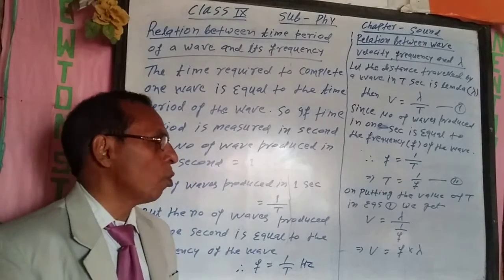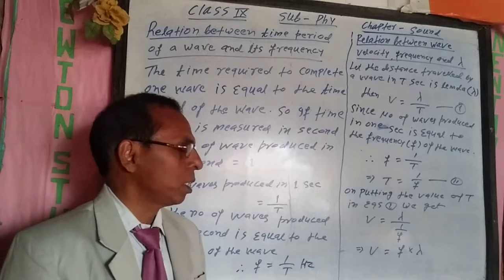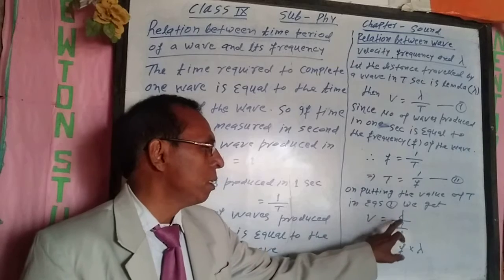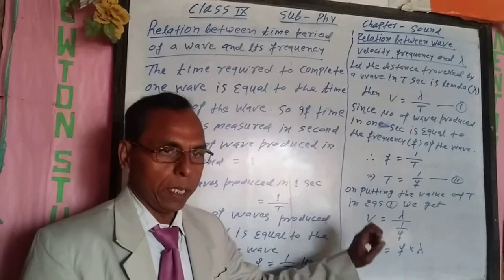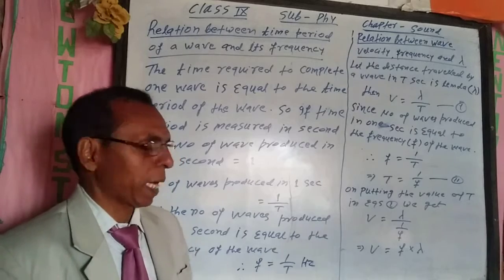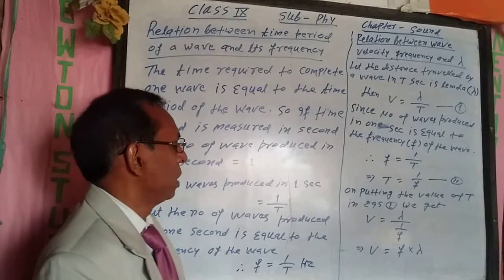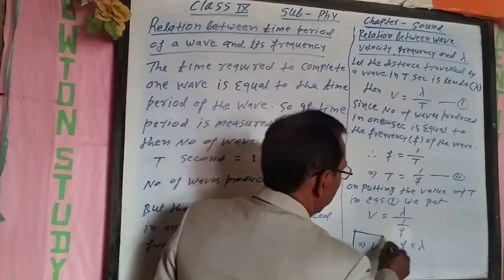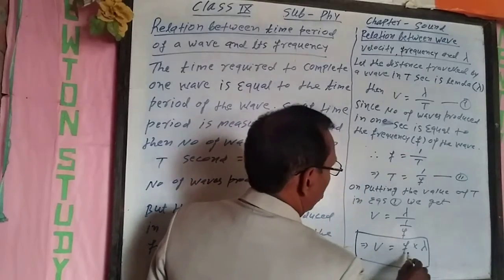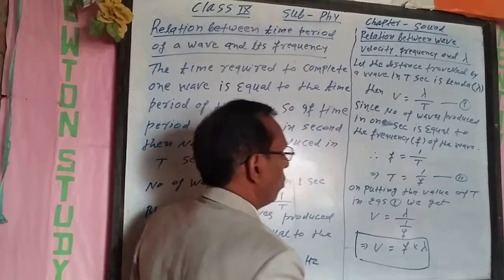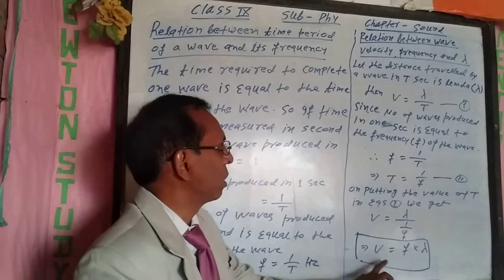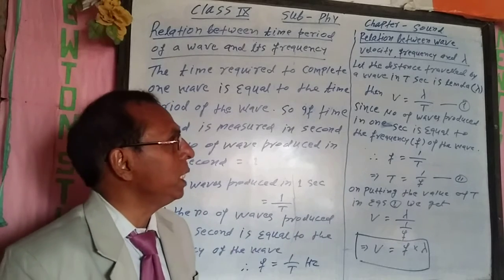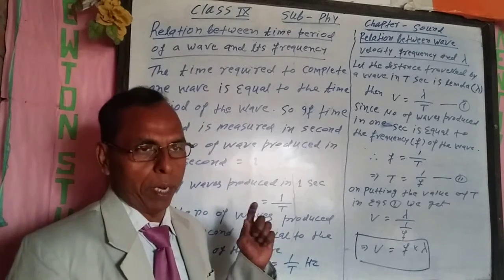On putting the value of t in equation first, we get wave velocity is equal to lambda by 1 by f. So wave velocity is equal to frequency into wavelength. This is the required relationship between wave velocity, frequency and wavelength.